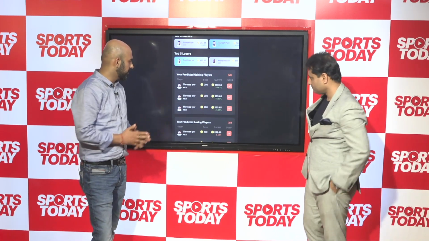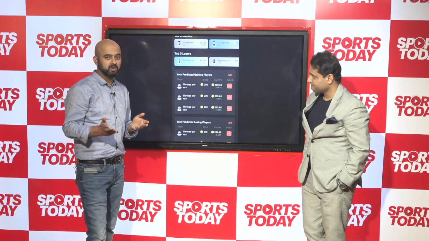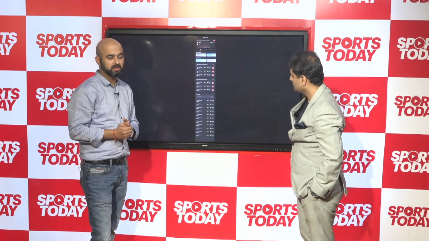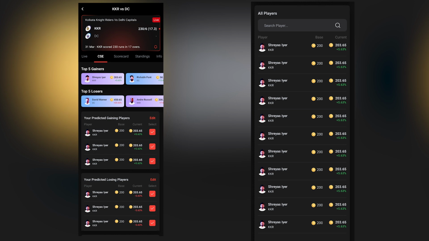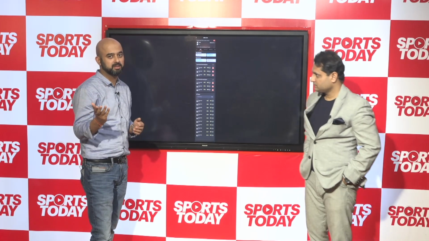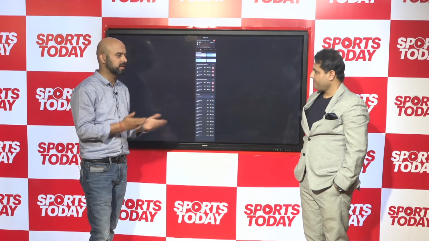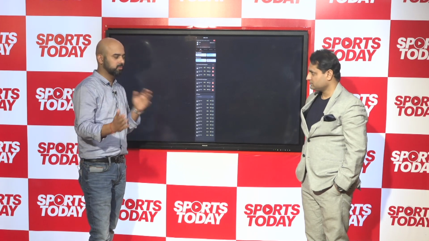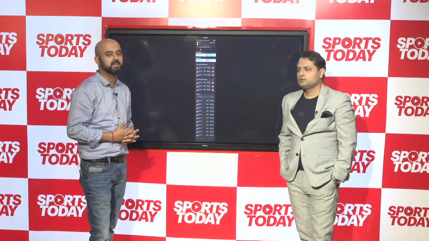No, I think you have covered everything. Just like a real stock market, the stocks can move up or down based on how they perform during the match. If a player performs extremely well, they're likely to hit an upper circuit, which is plus 20%, or if they perform really badly, they'll go down to minus 20%. So the range is plus 20 to minus 20, in which the players can oscillate during a particular match day.